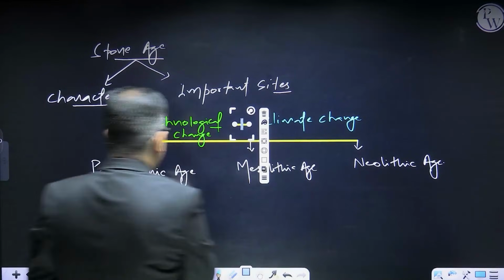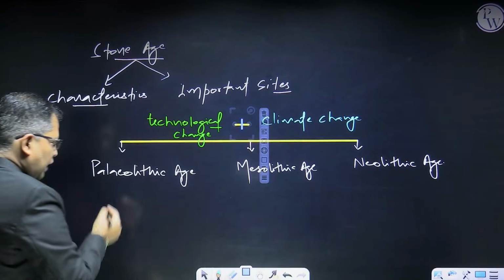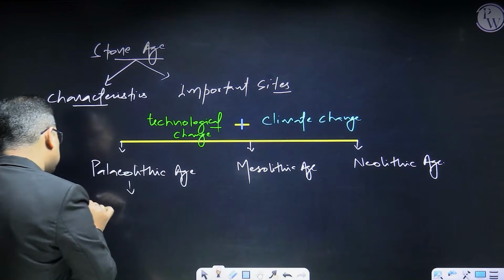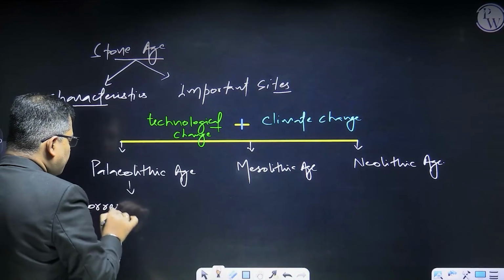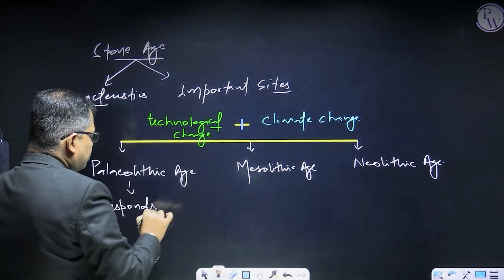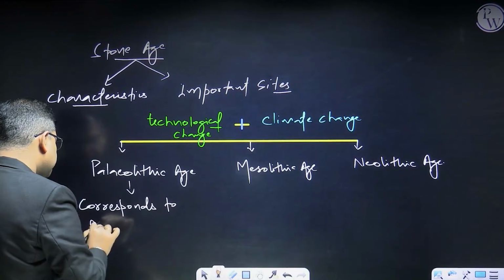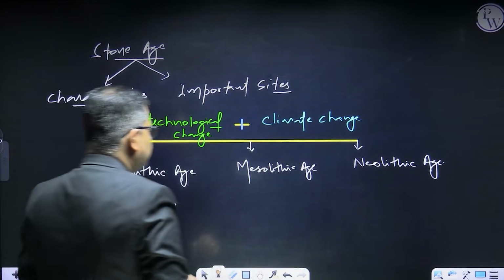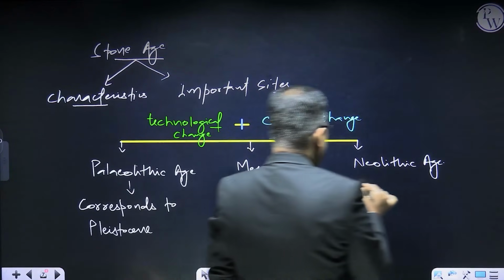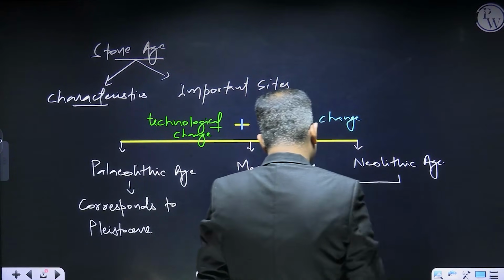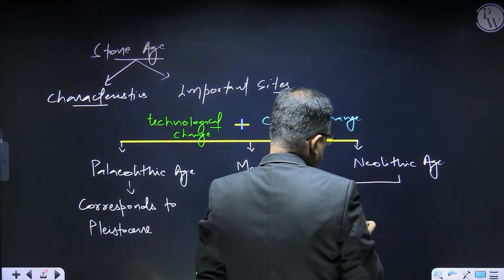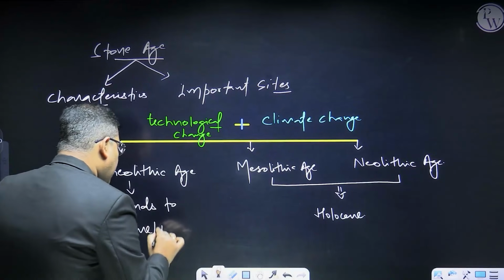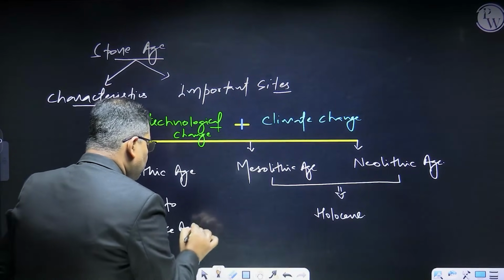These are your Paleolithic, Mesolithic, and the Neolithic Age. As far as this Paleolithic Age is concerned, it corresponds to Pleistocene Age, and these two correspond to Holocene. This Pleistocene is what is called your Ice Age, when the human activity was quite limited.